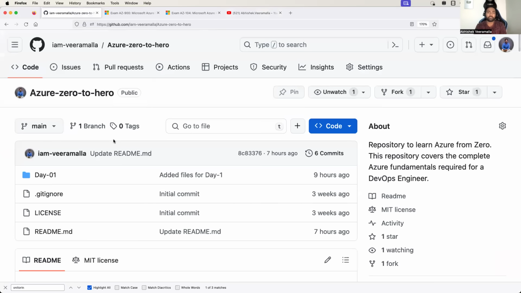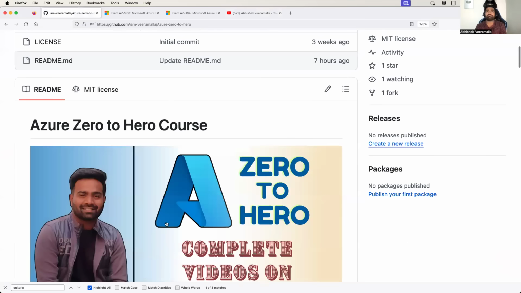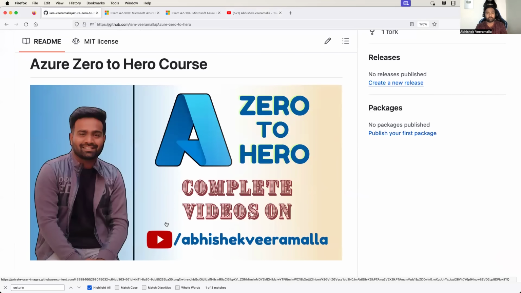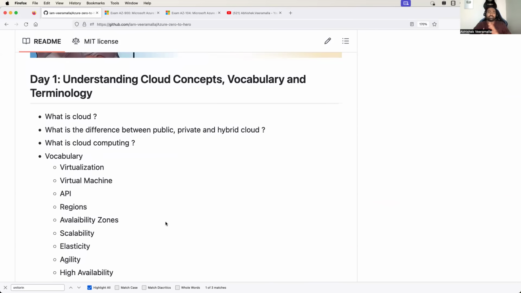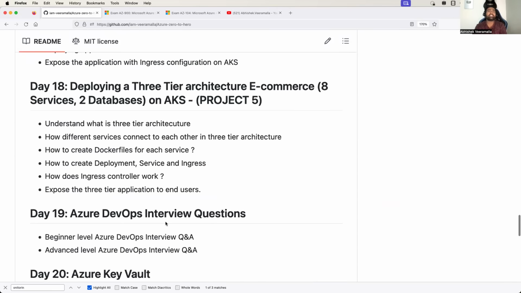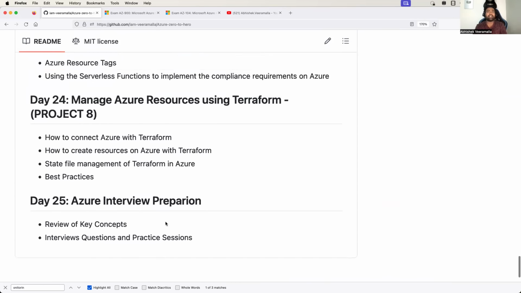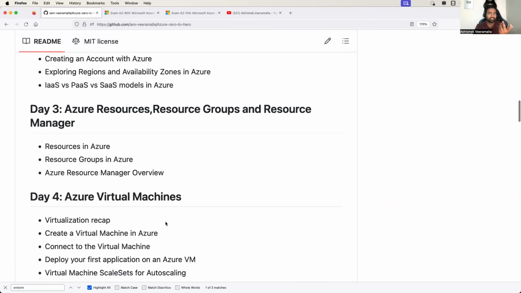Okay, so let's go back to the topic for today, that is the course syllabus. I have prepared this course syllabus, and I've taken a lot of time to design it because I want to make sure anyone who follows this course understands the concepts right from the basics. That's why this course will be completely of 25 days, and we will start with Day-0.